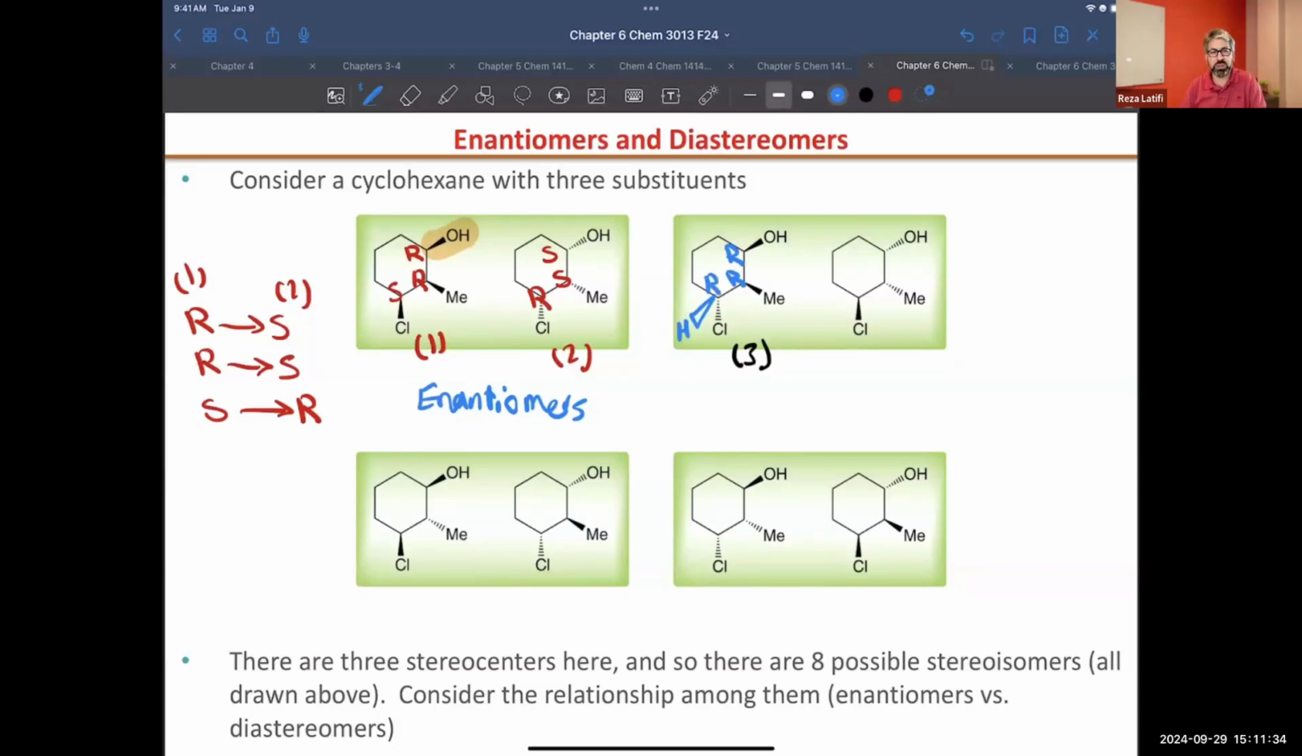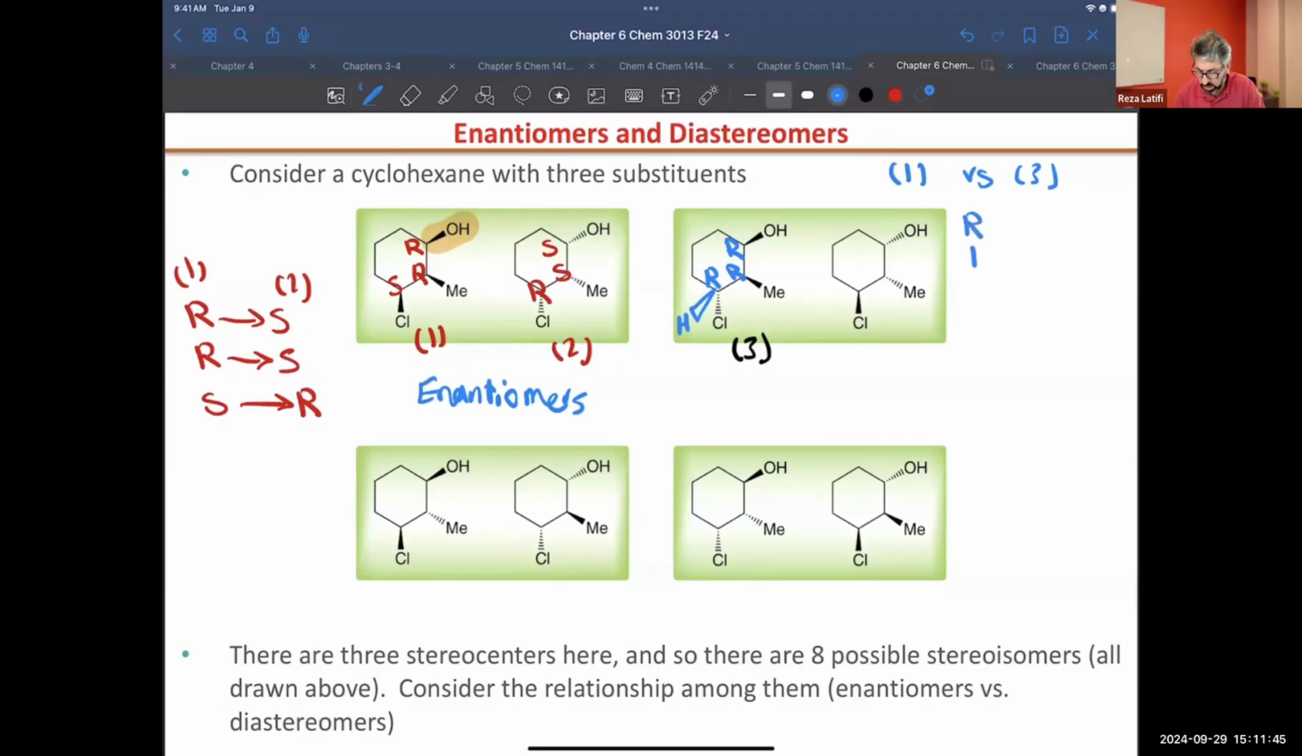So if I look at 1 versus 3, we had R and S for 1. And how about 3? We kept the first R, we kept the second R, and the third one we turned to R. So one of them got mirrored, but the rest stayed the same.